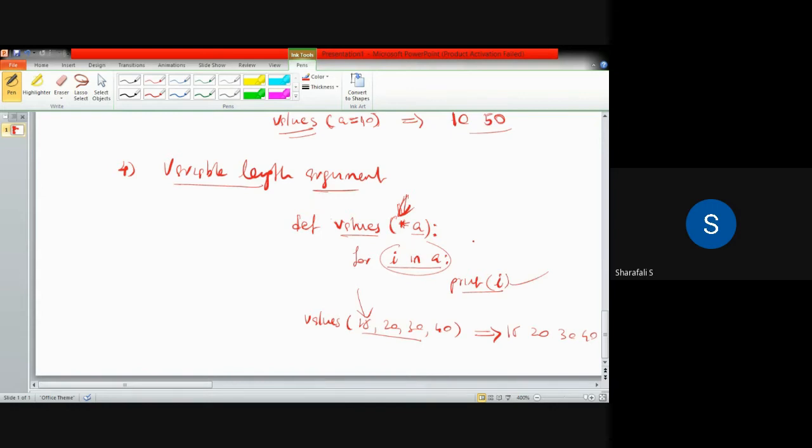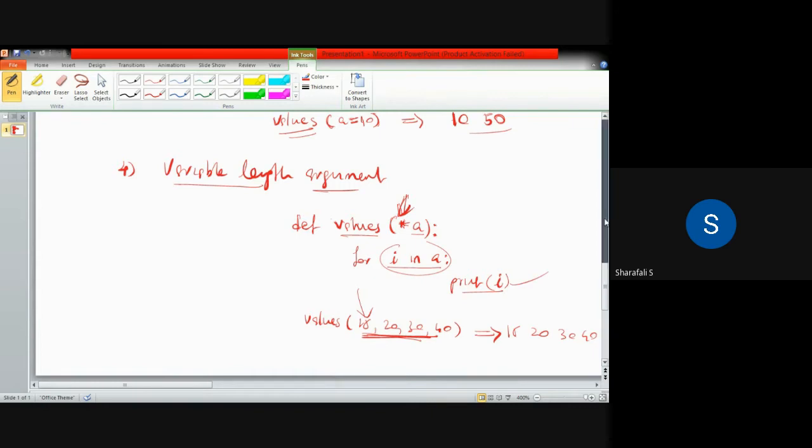Okay. So this is called variable length argument. So we can use any number of arguments by using this. Here I am showing only 4, but you can use any number of arguments in this case. So these are the different arguments that we will use in functions.